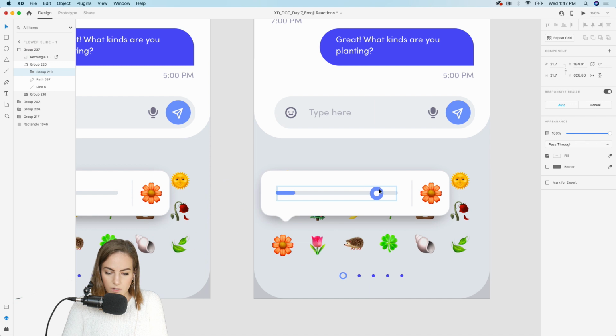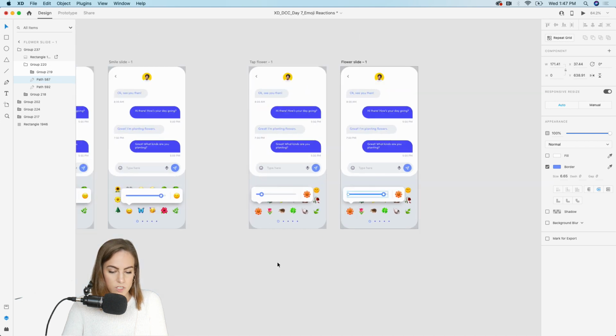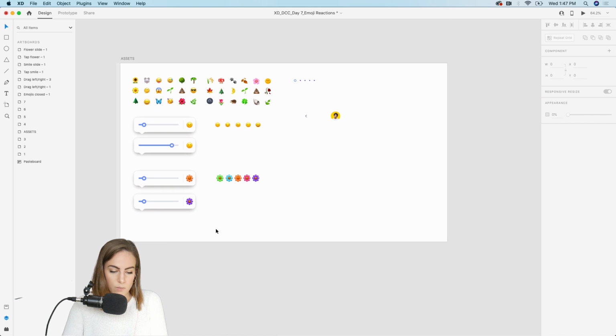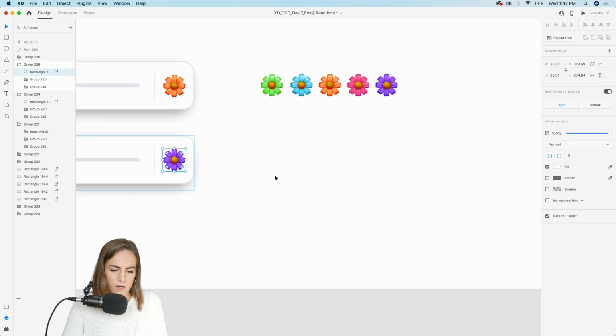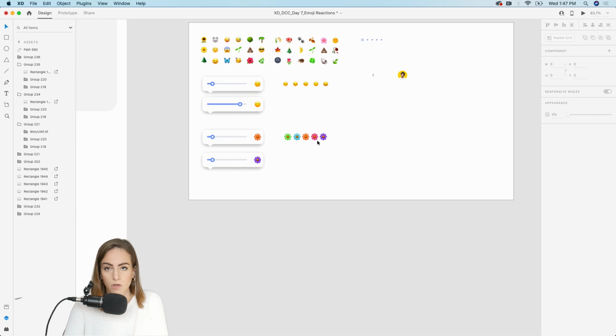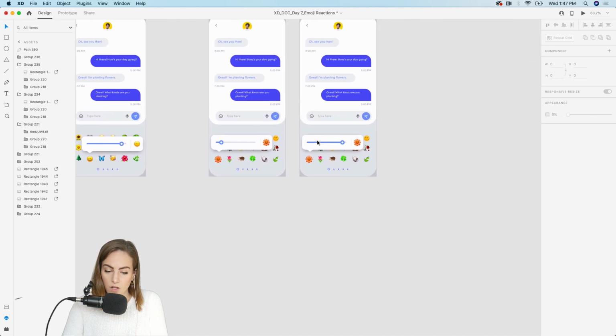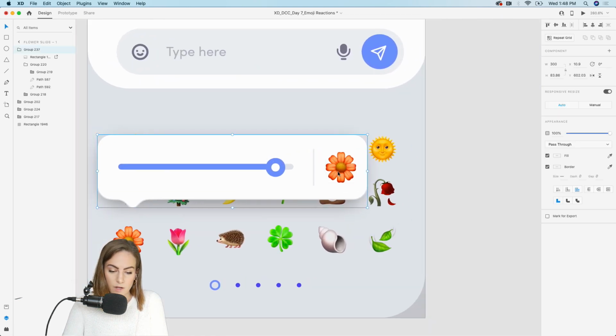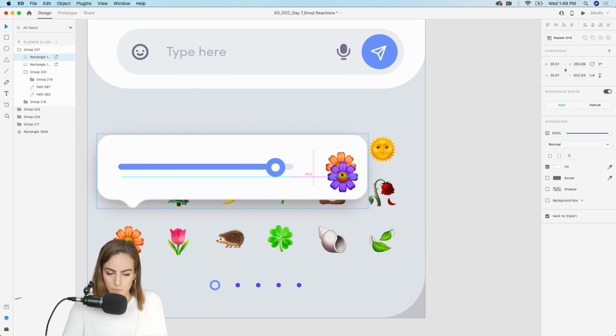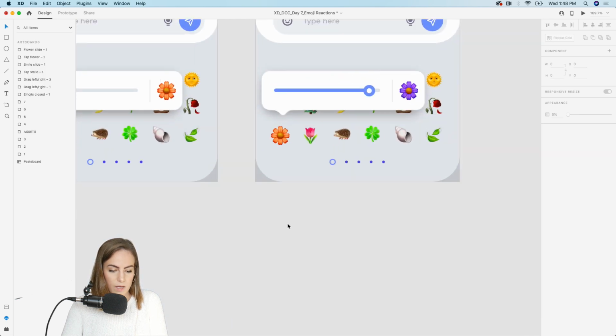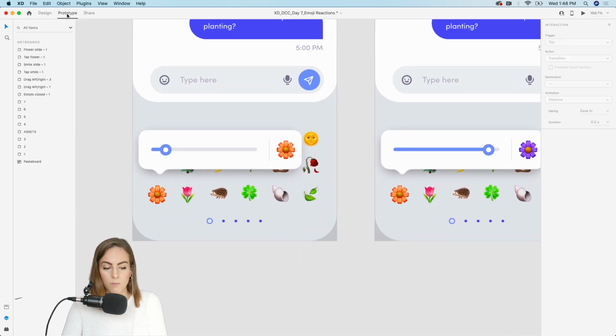So let's zoom in a bit and update the slider so it looks like it's all the way to the right side. And we'll just change the flower color out to a purple. Again, I'm just doing the two colors. If you wanted to do a bunch of different colors, you can try that out as well. Get rid of the orange and slide that up a bit. All right, and now we can just auto animate this.